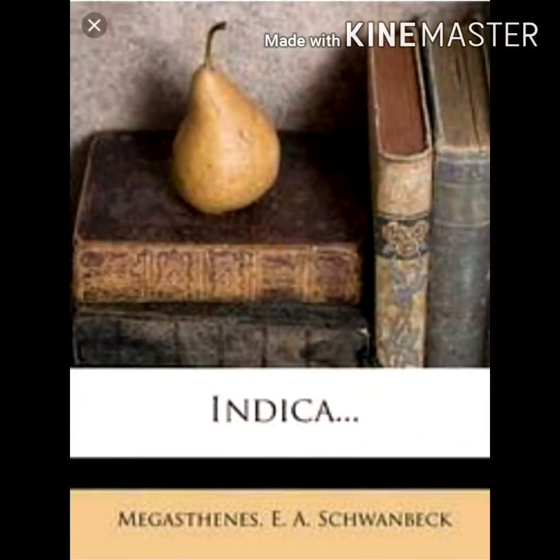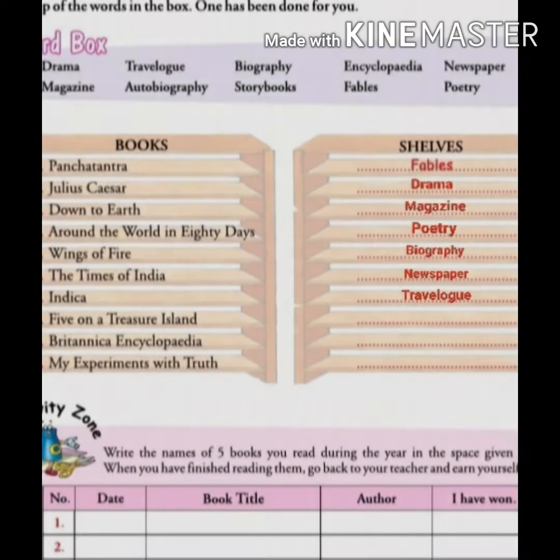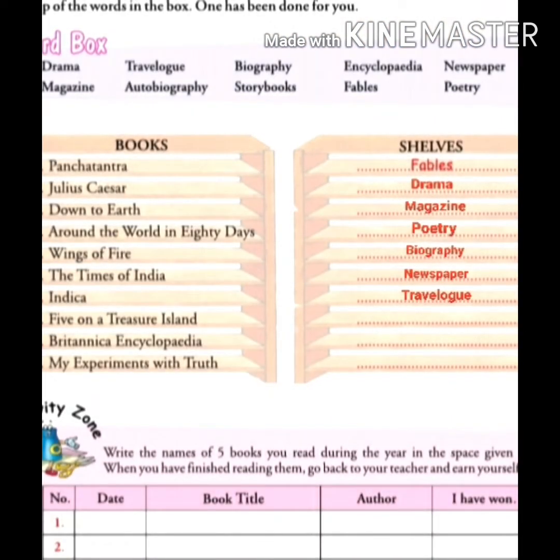Next come to Indica. The book Indica was written by Megasthenes, a Greek traveler. This book we will put in the shelf labeled as Travelogue.